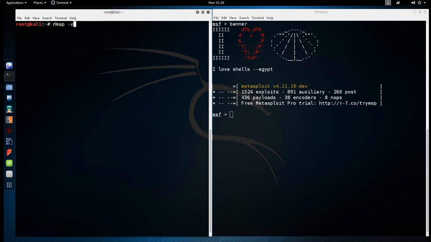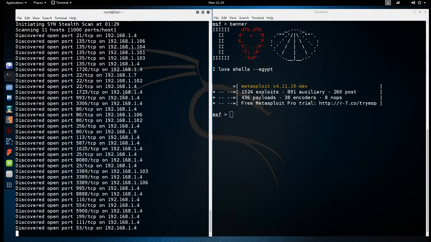I'm going to use the V flag for verbose so we can see what's happening in real time. So we can kind of see the list as it's being generated. I kind of like to see things in real time the best I can. And so here's our /24. Let's kick this off. And let's see what we get.